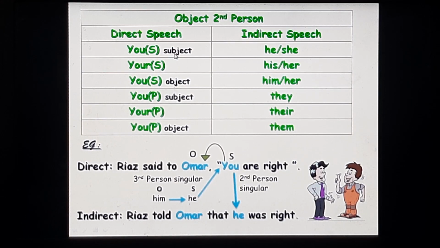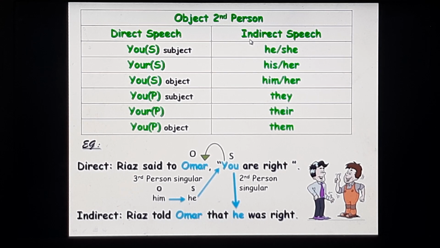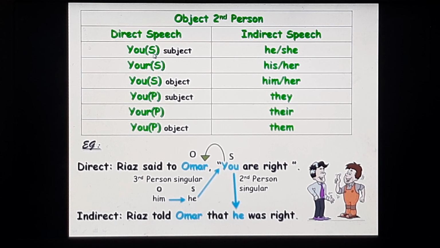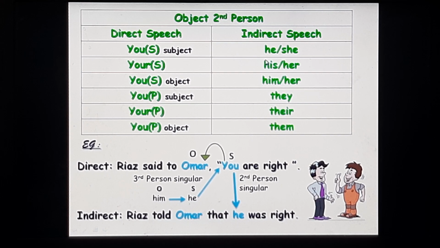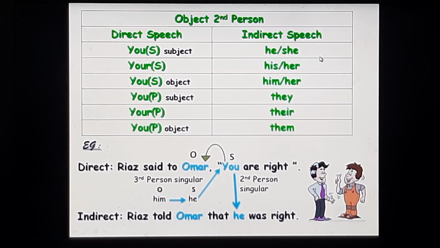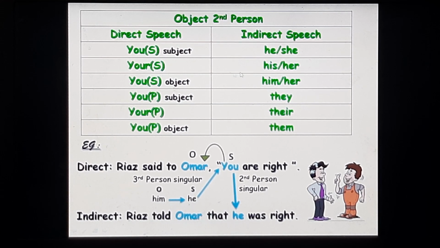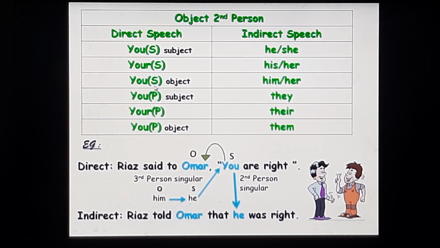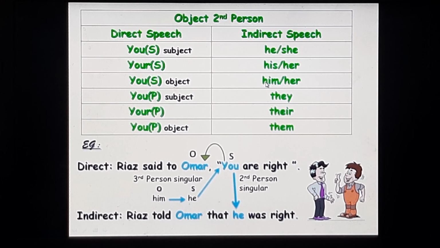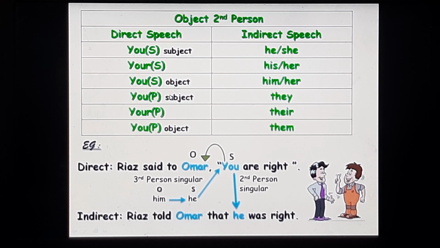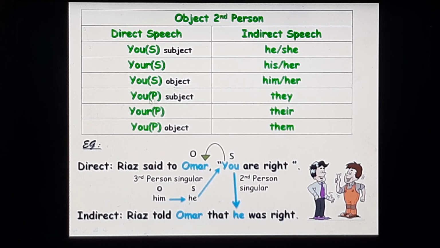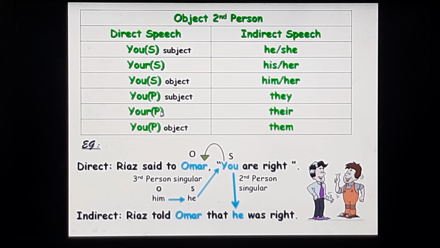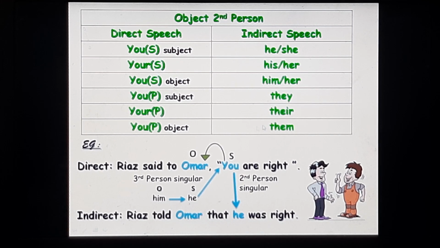Now let's see the changes the second person would take from the direct speech to the indirect speech. Now the singular subject you will change into he or she in the indirect speech. The singular your will change into his or her in the indirect speech. The singular object you will change into him or her. The plural subject you will change into they. The plural your will change into their. The plural object you will change into them.